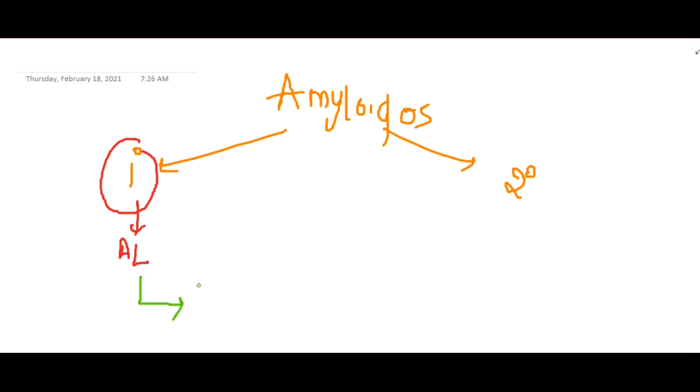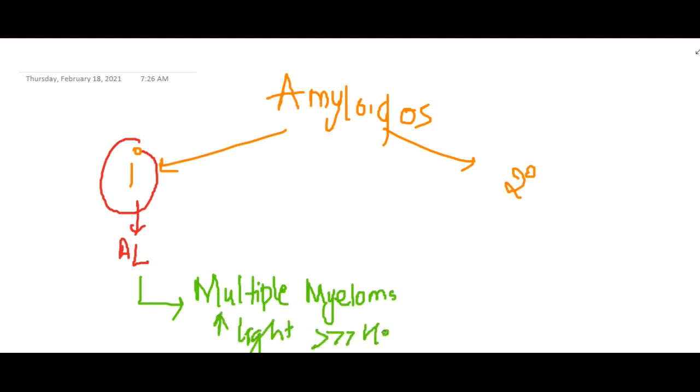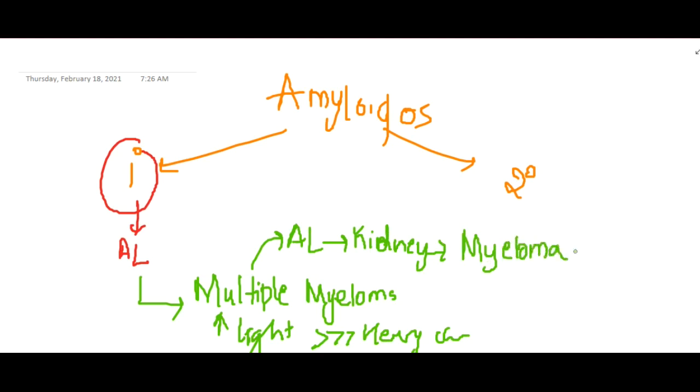This is associated with multiple myeloma, where light chains of antibody are increased more than heavy chains. The amyloid light chains (AL) accumulate in the kidney, causing myeloma kidney. This is primary amyloidosis in the kidney.